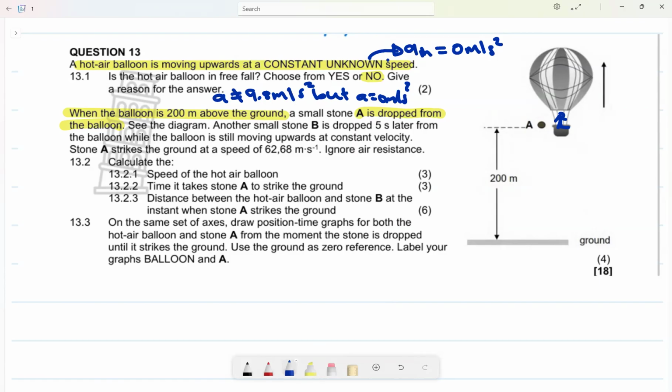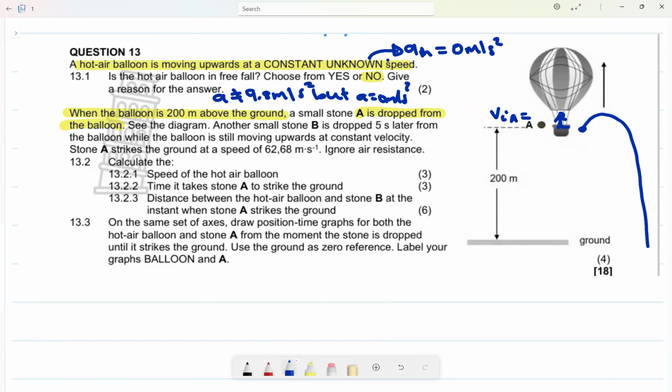If they drop a stone, the stone was also moving with that velocity. So what will happen is that the stone they drop will want to move upwards first. Why? Because it still has the velocity of the hot air balloon. So the initial velocity of stone A is the same as the speed of the hot air balloon, because they were together initially.